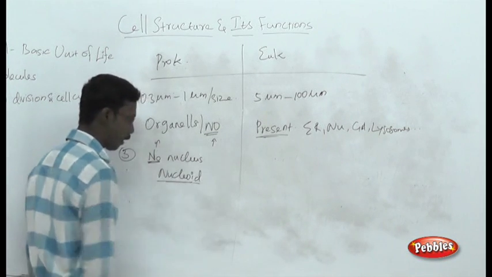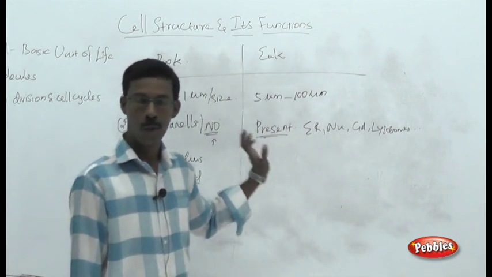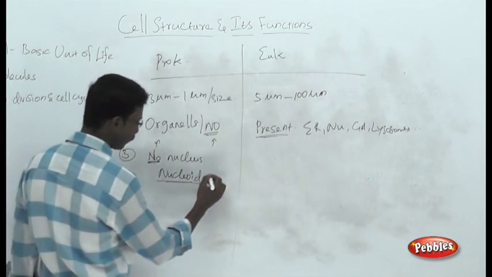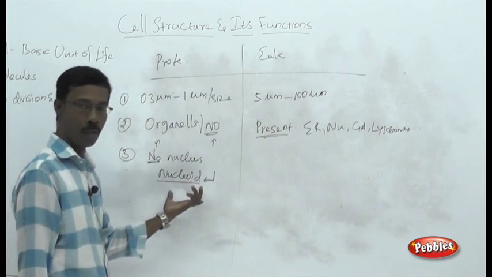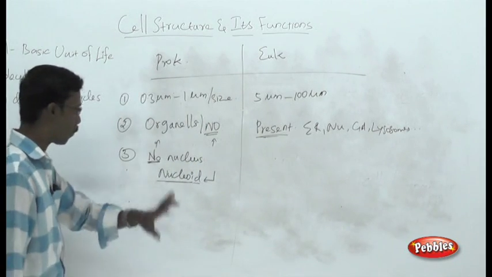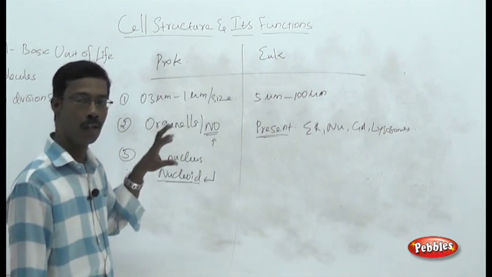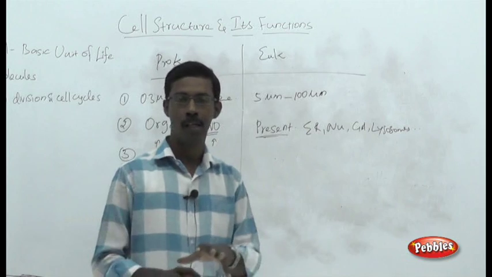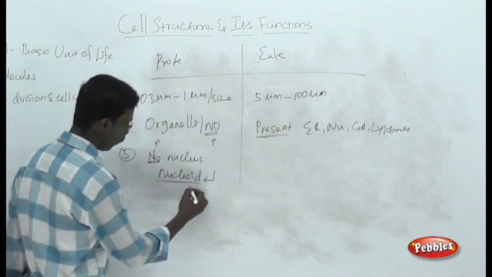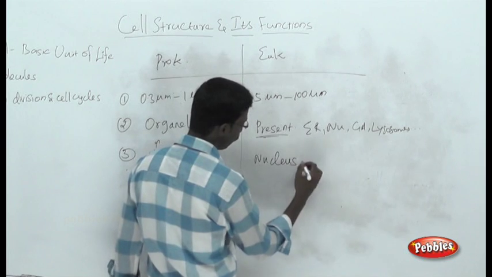In case of prokaryotic cells, normally the DNA is in circular form, covalently closed circular DNA, in a supercoiled nature. That supercoiled structure is called the nucleoid. There are no proteins involved in the DNA packing; we are going to see the details later. The point you have to remember is that there is no nuclear membrane. The genetic material is present all over the cytoplasm as a scattered supercoiled structure, called the nucleoid. In case of eukaryotic cells, there is a structure called the nucleus.